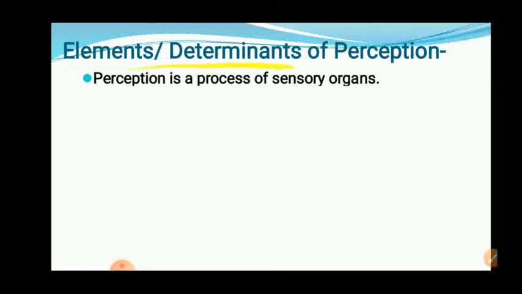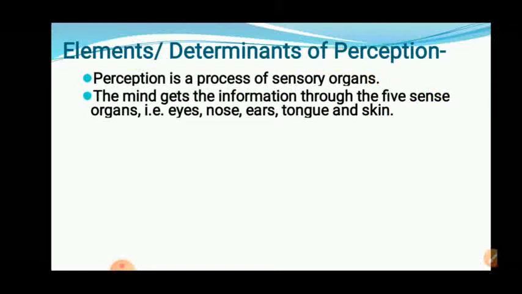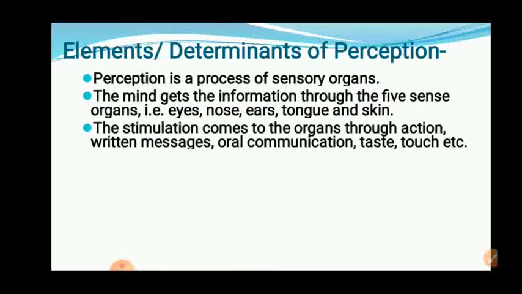So perception is a process of sensory organs. It is dependent upon our sensory organs. The mind gets information through the sensory organs, that is eyes, nose, ear, tongue, skin. So these are the sensory organs through which we are getting the information. The stimulation comes to the organs through action, written message, oral communication, taste, touch, etc. That means stimulation means information.